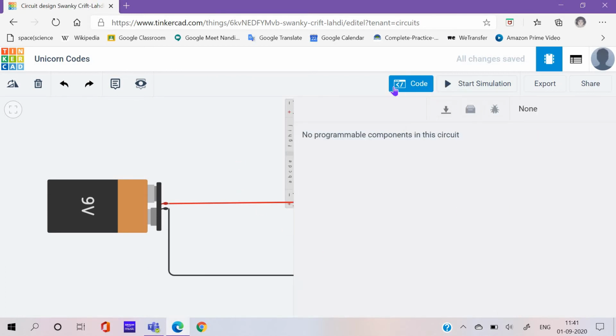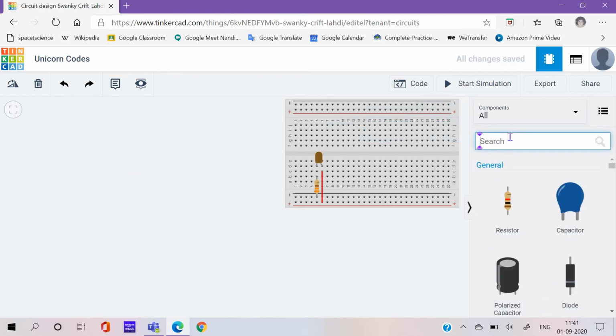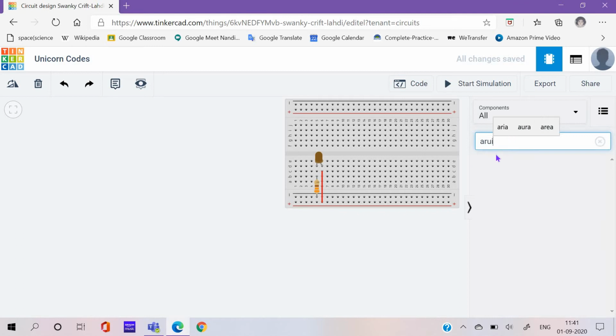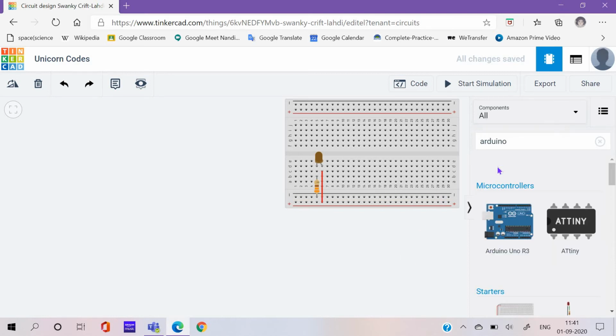So now if I want to do some coding, we'll find an Arduino chip. We have an Arduino chip now.